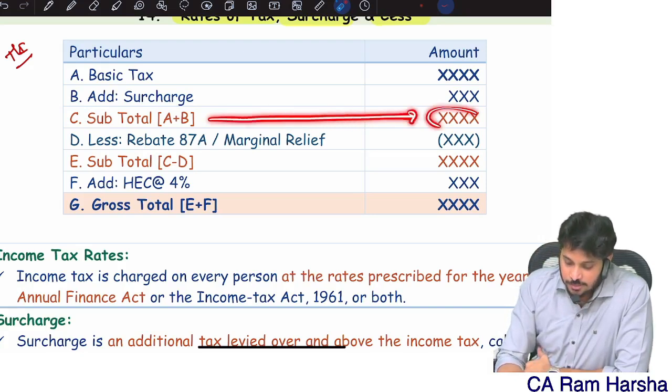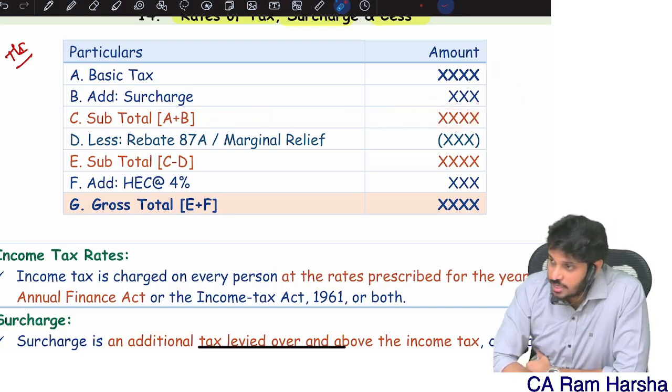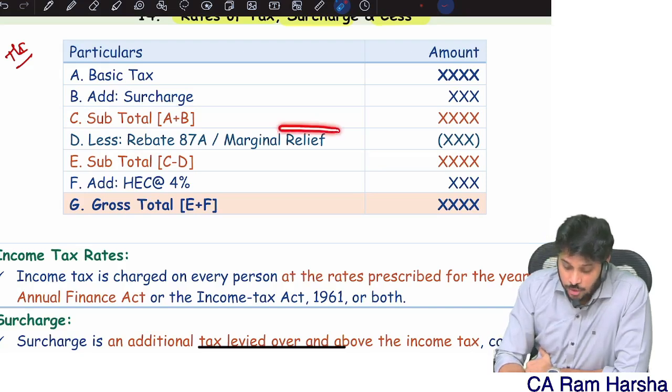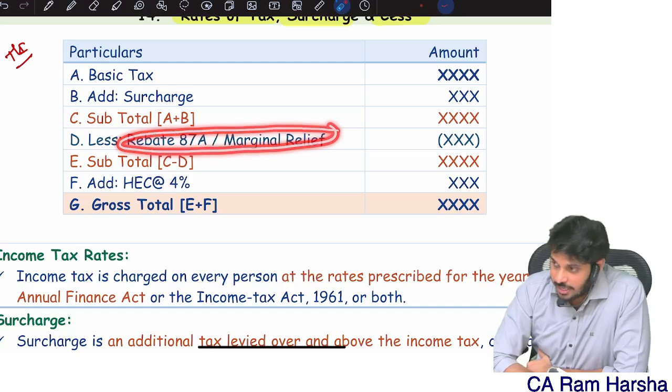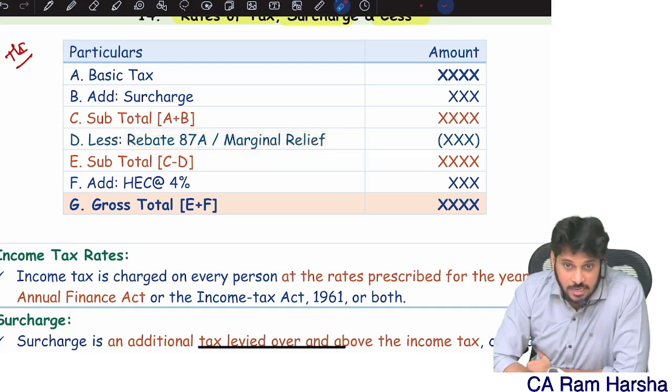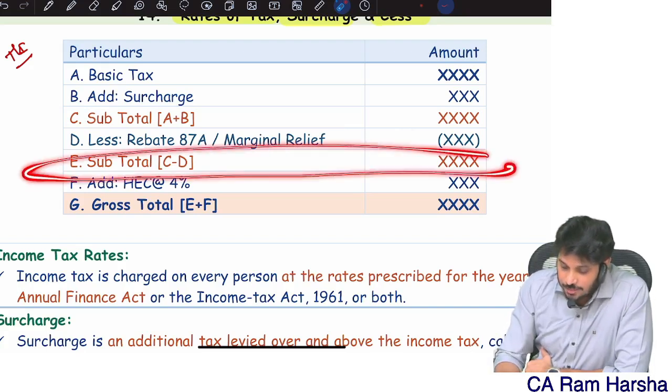Then you will get a subtotal, both put together. From that, you have relief and rebate. Reduce it. Then again, you will have a subtotal.